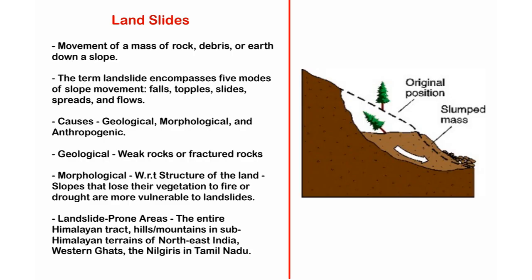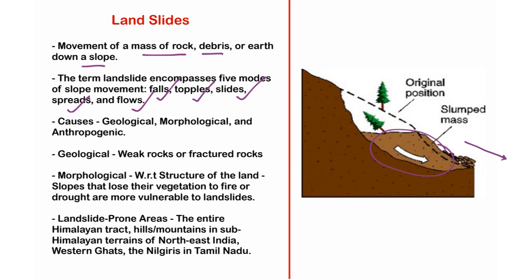These landslides actually occur when there is a movement of a mass of rock or debris or earth down a slope. When a mass of rock or debris, that means waste or earthly material, moves down a slope, then it is actually called a landslide. And this term landslide encompasses many modes of slope movements, for example falls, topples, slides, spreads, flows. We use these terms interchangeably while describing the phenomenon called landslide or landslip.